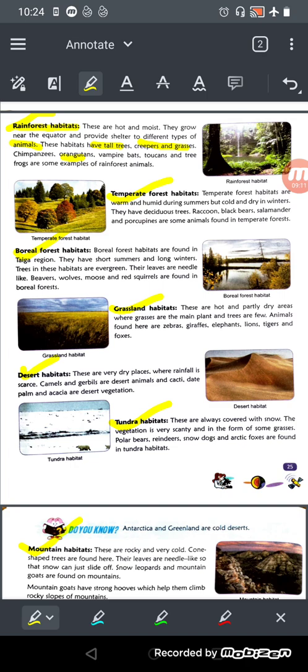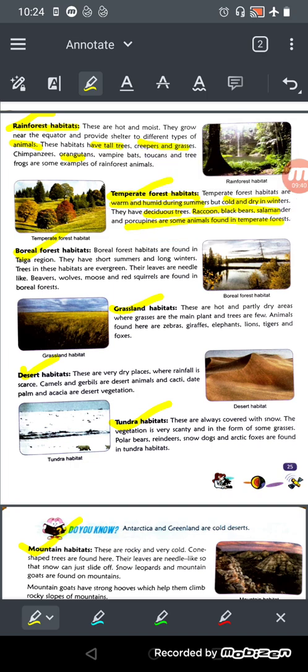Now what about the temperate forest habitat? These are very warm and humid during the summer but cold and dry during the winter. They have deciduous trees, and raccoons, black bears, salamanders and porcupines are some examples found in temperate forests.